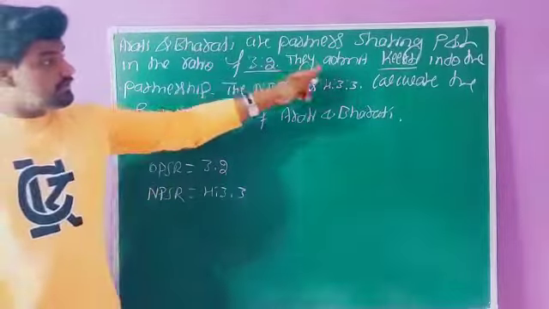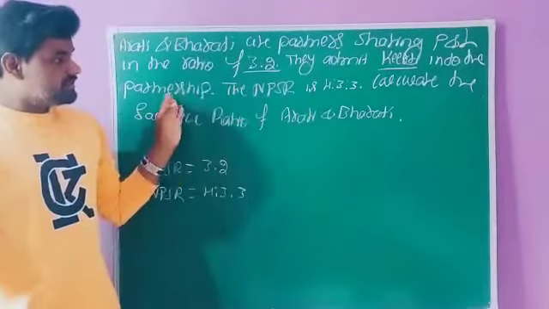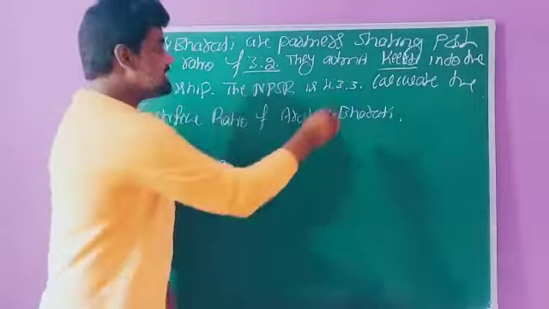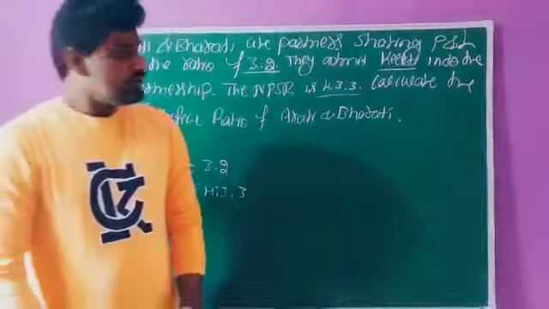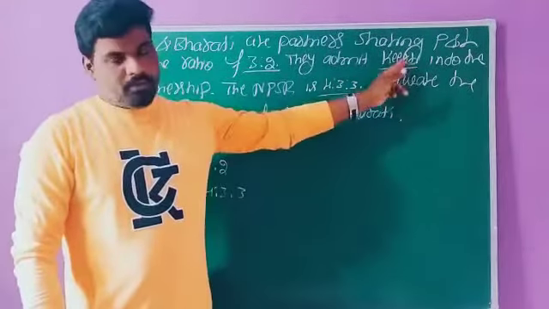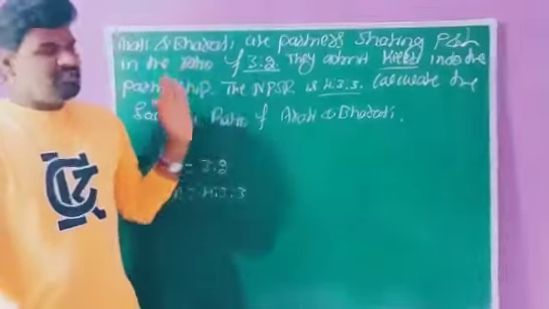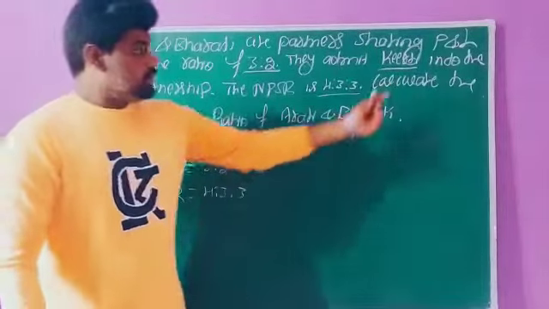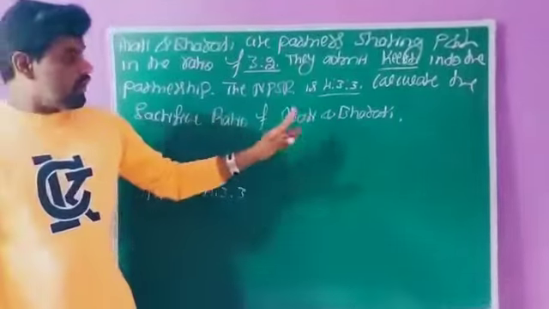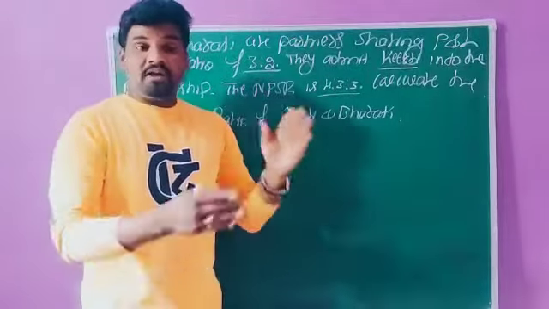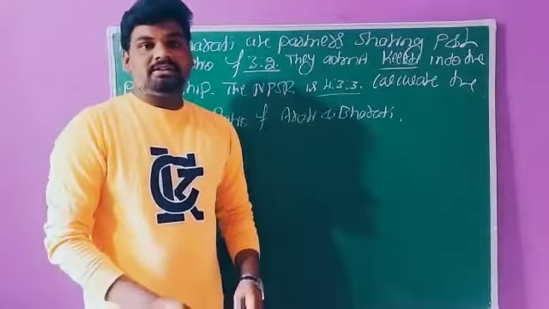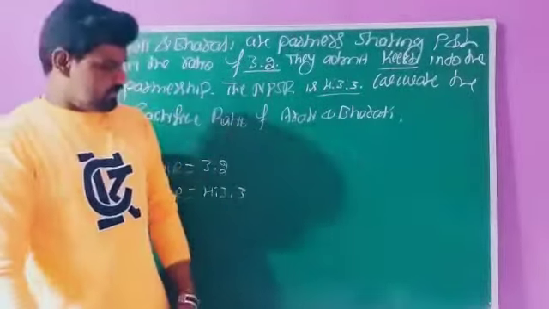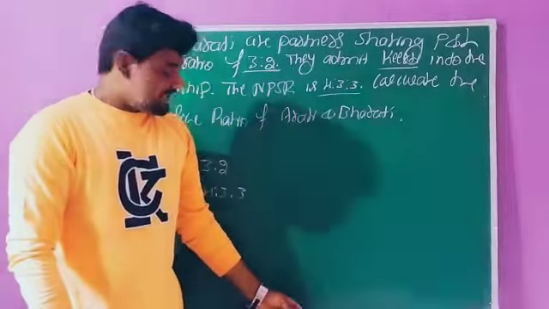After the admission of a new partner into the partnership, the new profit sharing ratio is 4 is to 3 is to 3. In this question they have specifically mentioned the old share as well as the new share. Finally, we need to calculate the sacrifice ratio of Arti and Bharati at the time of admission of a new partner. The old partners need to sacrifice some part of profit to the incoming partner. So now we need to ascertain the sacrifice ratio.